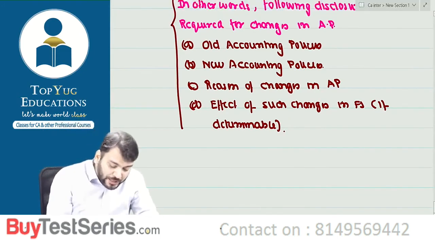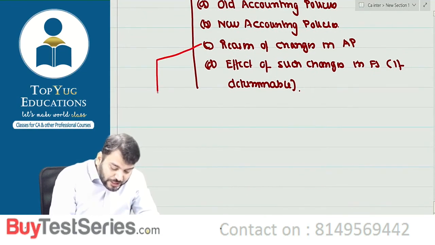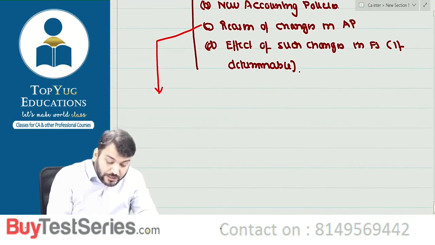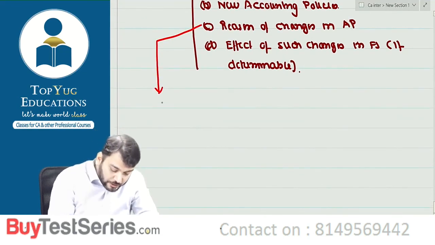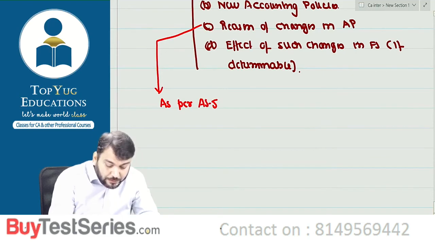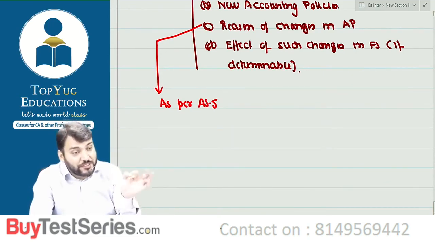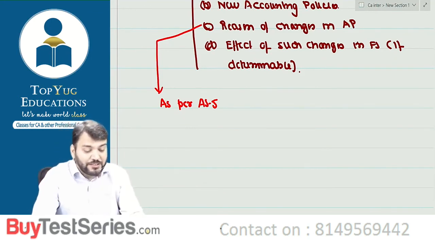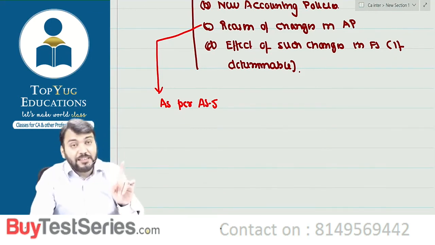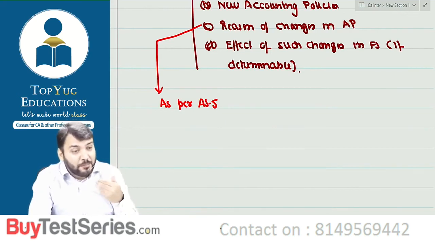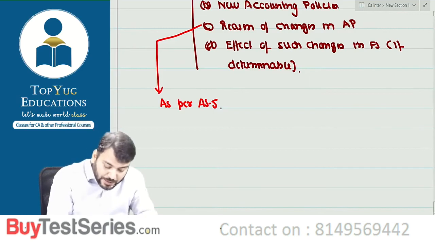I think this point you have done. When we can change our accounting policies, correct? The reason of change in accounting policies, so write down as per AS 5, as per accounting standard 5, means the circumstances under which we can change our accounting policies is given under AS 5. I think you have done in CA foundation also, but that is given under AS 5. That is not given under AS 1. Correct? So as per AS 5,